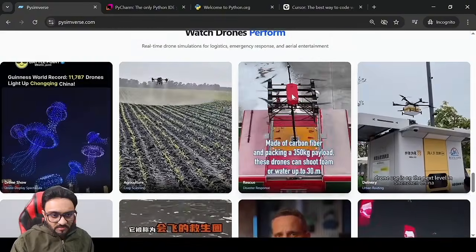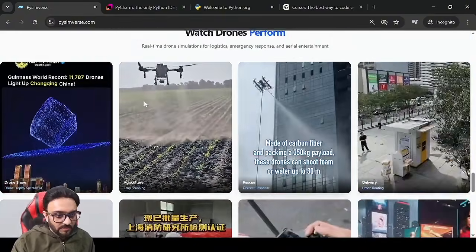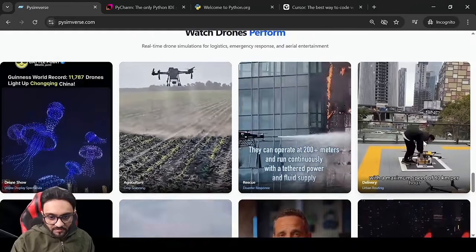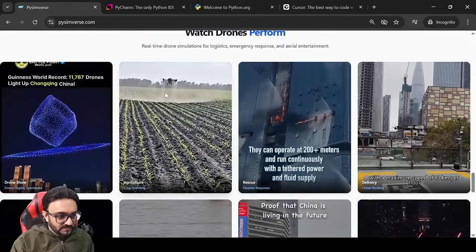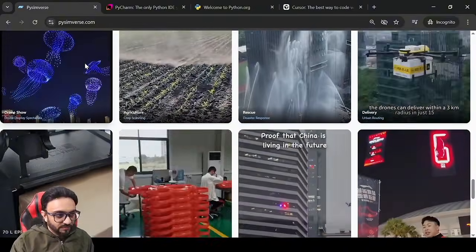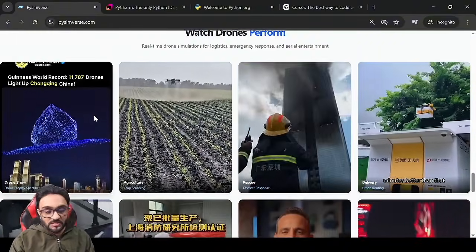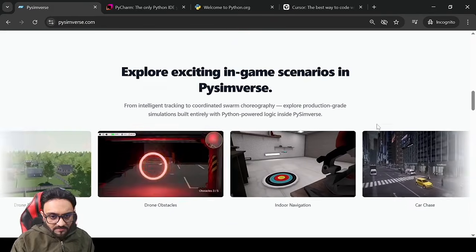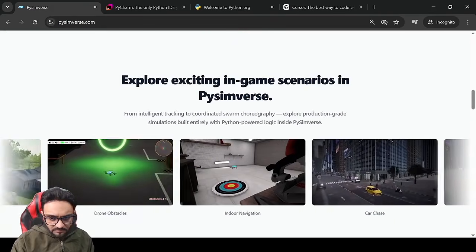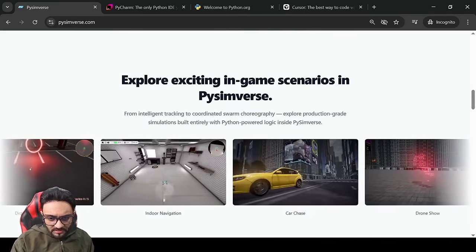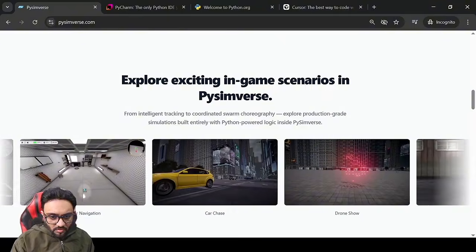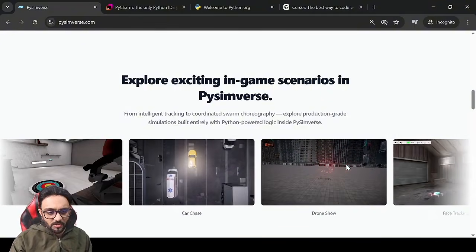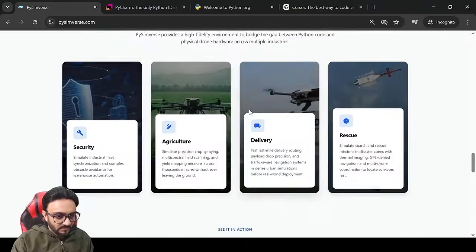And here are some of the examples of real world applications where drones are being used right now. Here for delivery, here for firefighting, for agriculture, here are for drone shows. You can even create drone shows in Pyimverse. I believe there is an example here somewhere. This is car chase. Yeah, there you go, drone show. Here you can control up to 1,000 drones. It depends on your PC as well, how much it can handle.